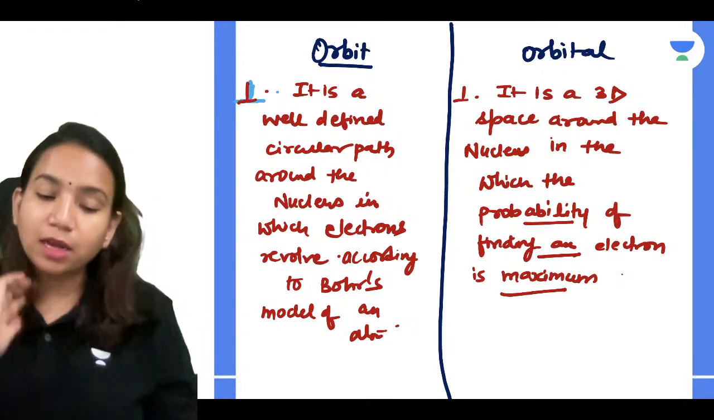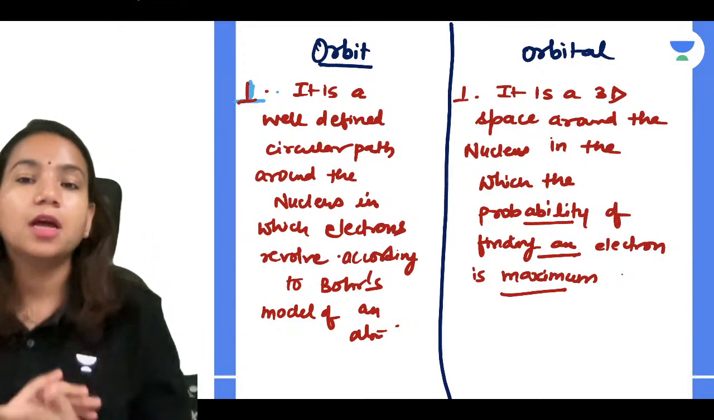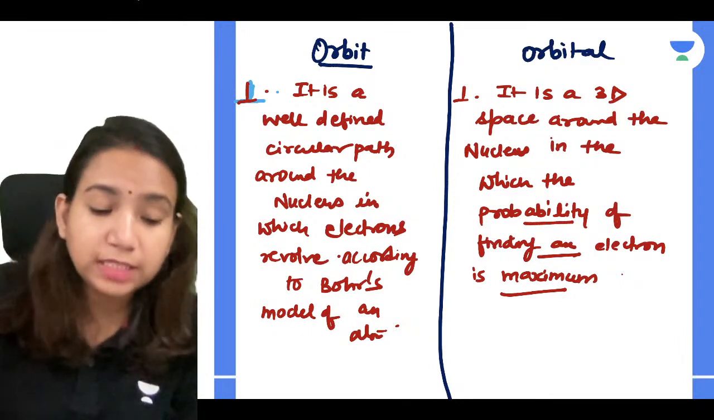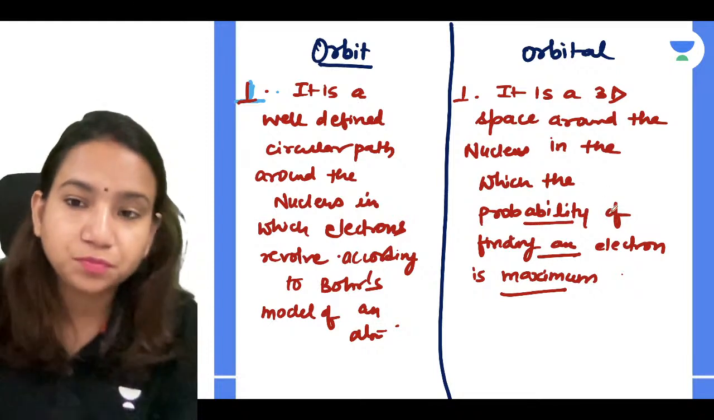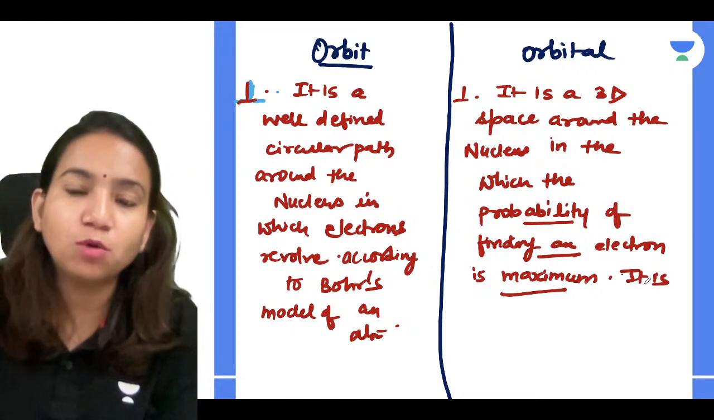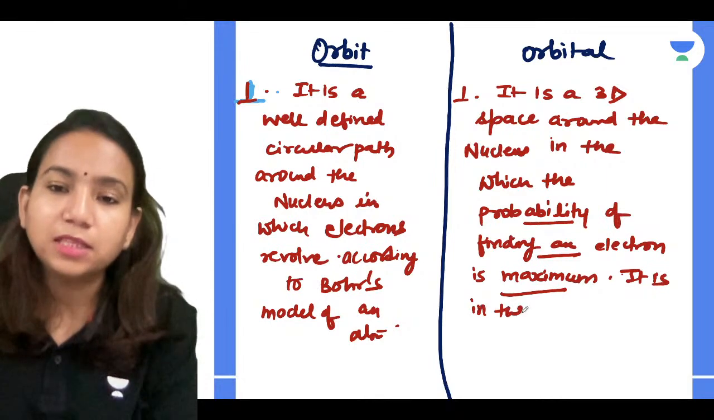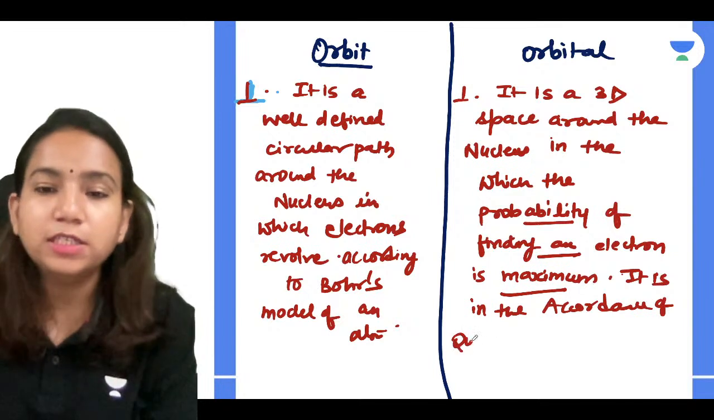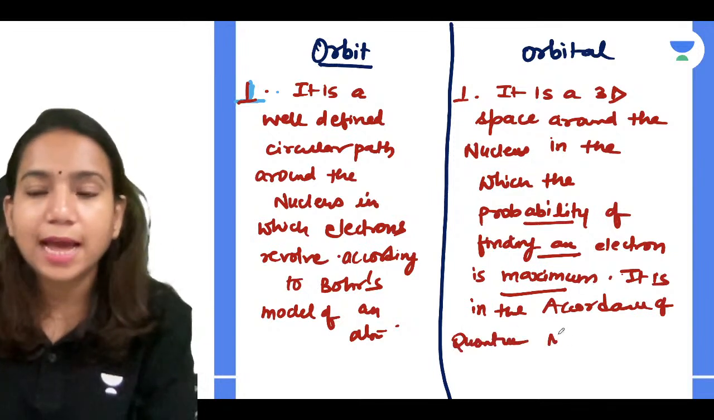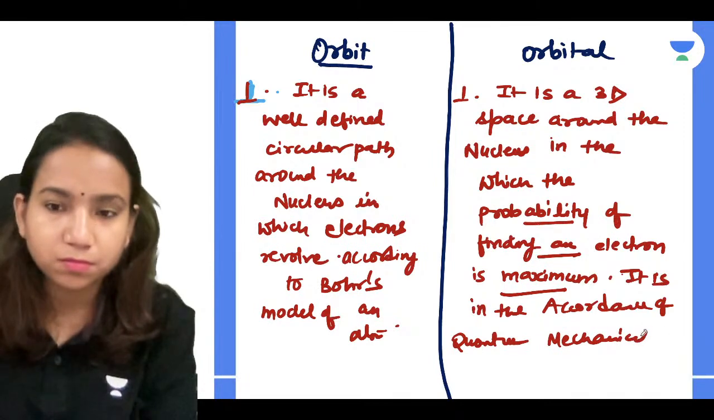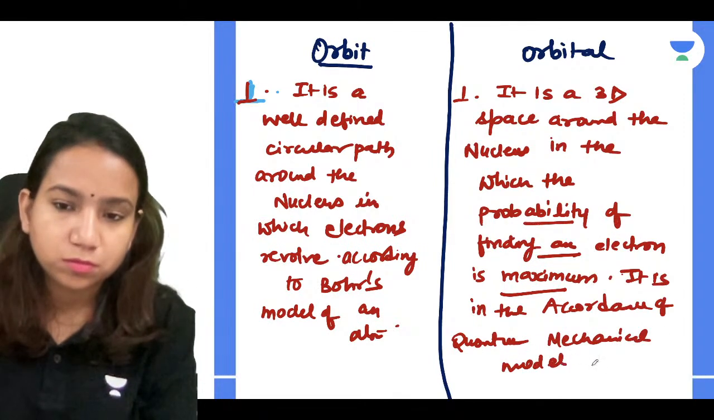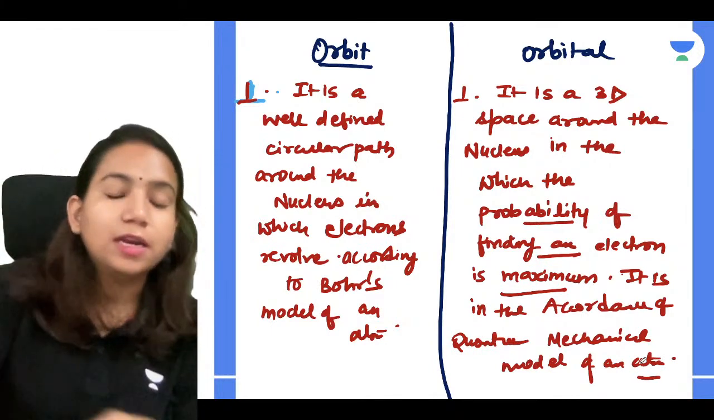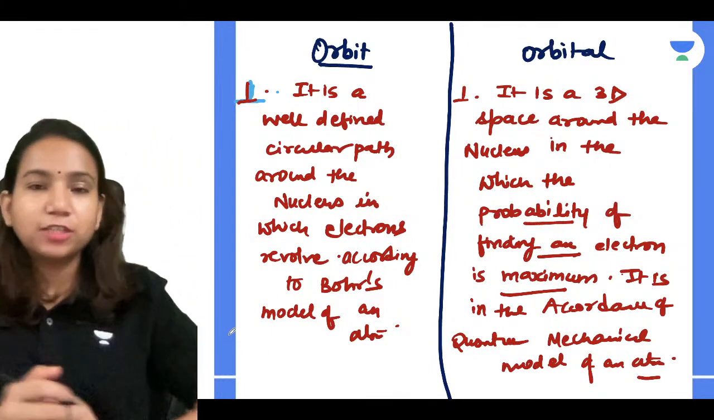In the same way, an orbital is nothing but a 3D region where the probability of finding an electron is maximum, and it is in accordance with the quantum mechanical model of an atom. Correct, guys? Very good.